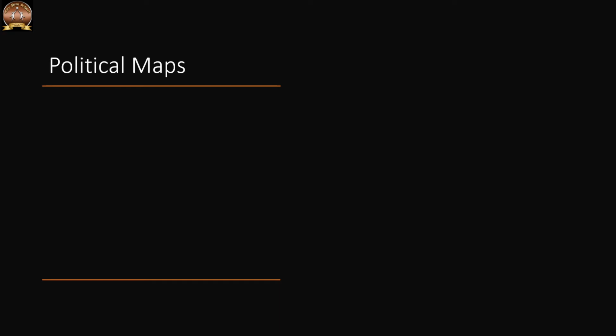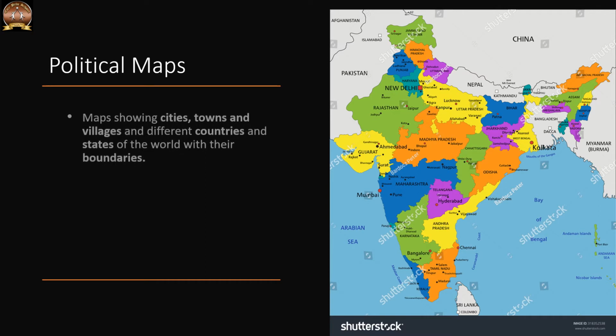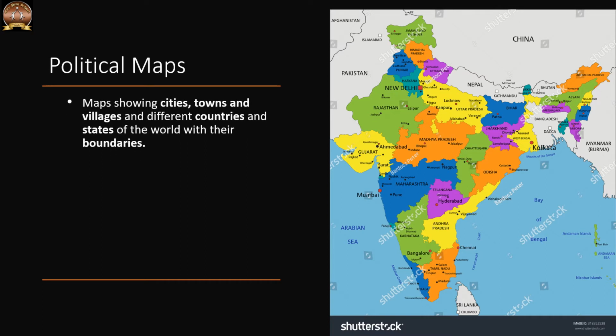The next type of map is political map. So what do you mean by political map? Again I have taken the same country, India. You can see the difference in this map. Here you can see the states and their capitals, their boundaries, and you can see our neighboring countries also.